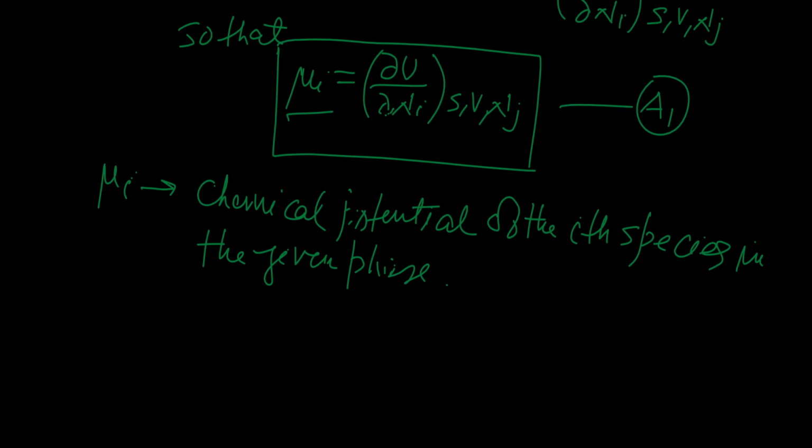Whenever we define chemical potential of a given species, we take the partial derivative of U with respect to the number of particles of the species, keeping the other variables constant. See, it is a partial derivative, not an ordinary derivative.